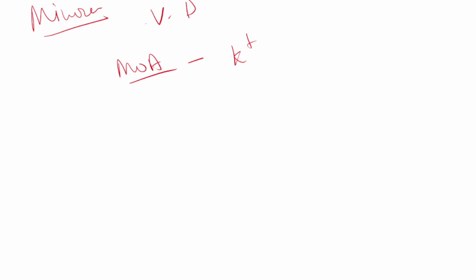Did you understand or not? Let me revise. See, minoxidil is a vasodilator. Its mechanism of action is that it is a potassium channel opener, and when potassium is removed out of the cells, it will cause hyperpolarization.